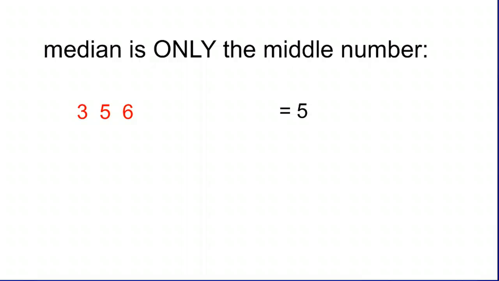The median, on the other hand, is only one value. So if you have a list of numbers and you put them in order, 3, 5, and 6, the middle is the number 5. So the median is 5. It doesn't matter, this could be 3 or this could be 0.00794. It's irrelevant as long as there's one number below and one number above. The median is just going to be whatever the middle value is.